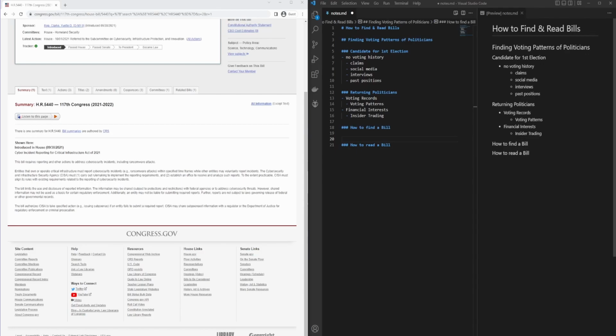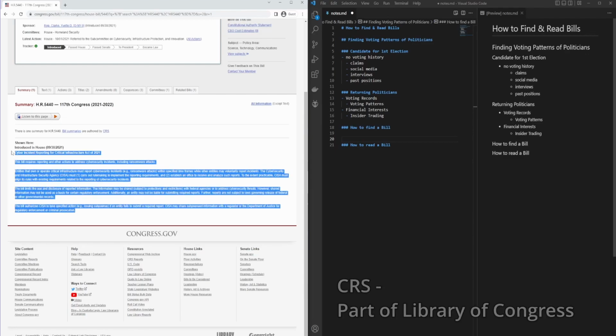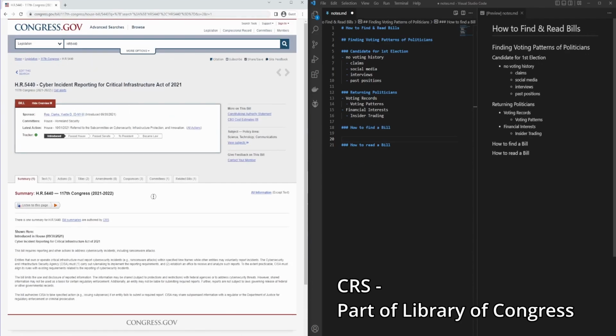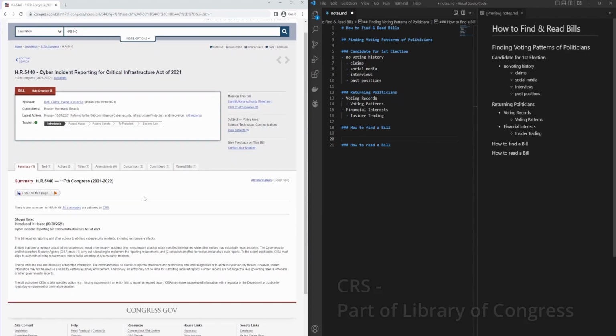This is unlike news media. They are not paid with advertising. They are not paid with corporate sponsors. So if you want an overview of a bill, this is one of the best resources for finding an unbiased overview. Granted, there is still some conditions where this may be a biased overview. But given the fact that financial incentives are not there for bias, it is less likely that you will find bias in the summary written by the CRS on Congress.gov. So if you ever want to cut through the fat and get a summary, but you don't want to read the whole text, go to Congress.gov, go to summary.